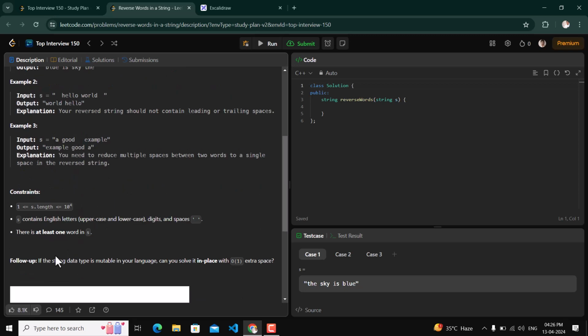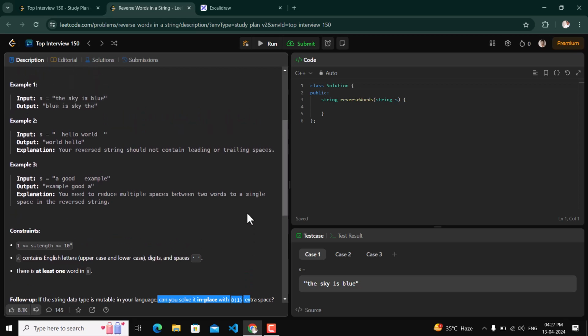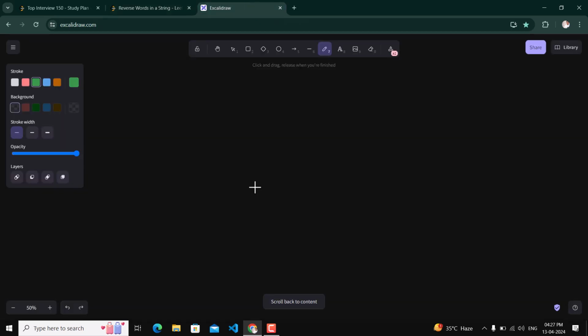What is also given in the follow up: if the string data type is immutable in your language, can you solve it in place with constant extra space? Yes, we are solving it with C++. In C++ strings are mutable, so we have to look for a solution in place with constant extra space.